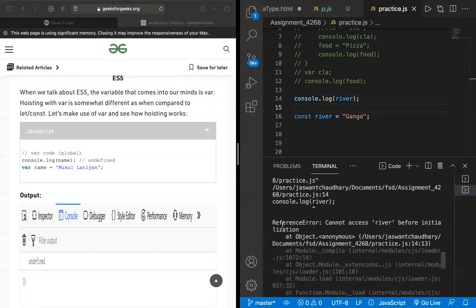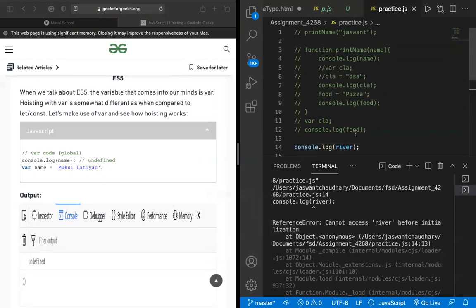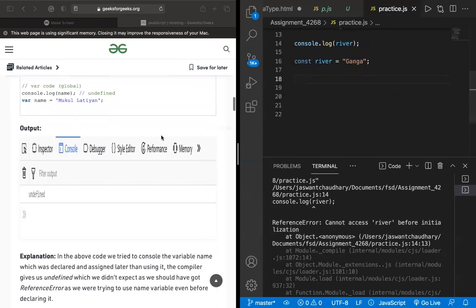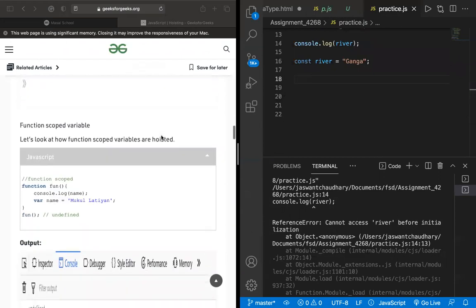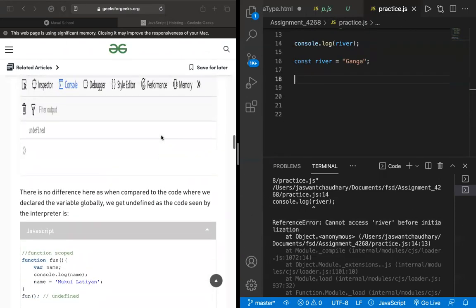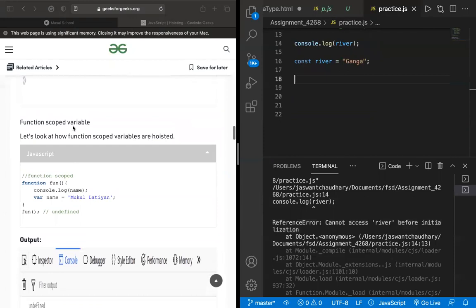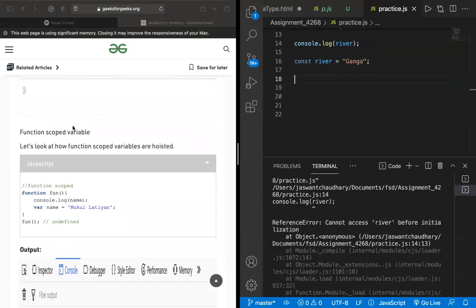Similarly, in that case also it was saying cannot access the river before initialization. These are the things that matter much more when it comes to a grassroots level of understanding.